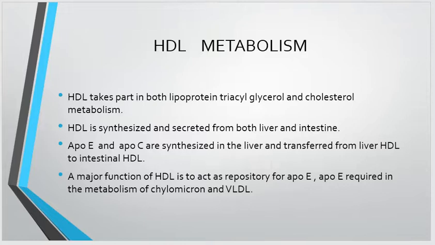A major function of HDL is to act as a repository for ApoE. ApoE is required in the metabolism of chylomicrons and VLDL. That is why HDL plays an important role in the metabolism of lipoproteins.